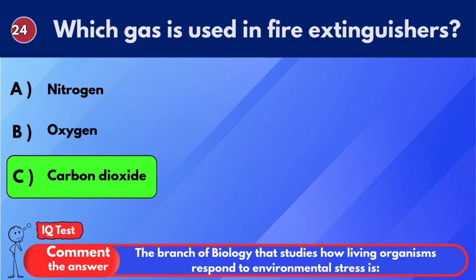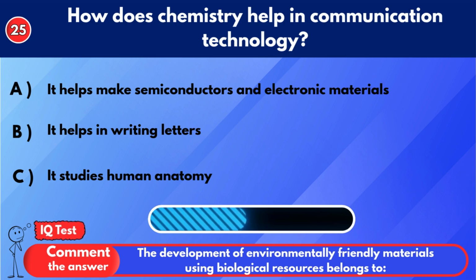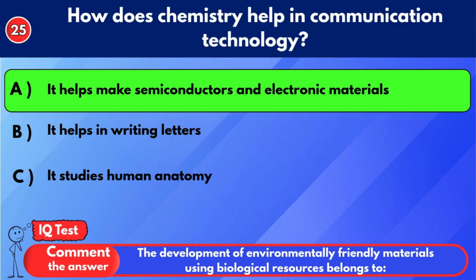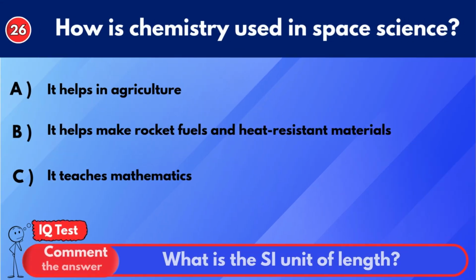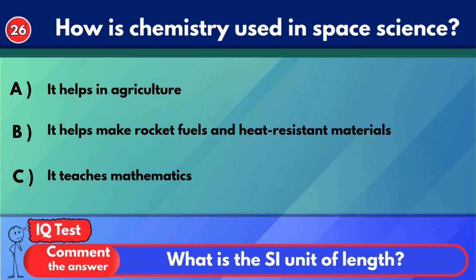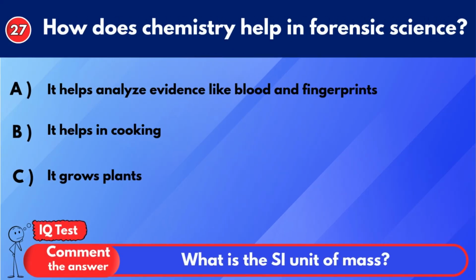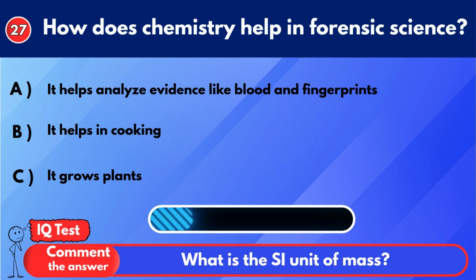Carbon dioxide. How does chemistry help in communication technology? It helps make semiconductors and electronic materials. How is chemistry used in space science? It helps make rocket fuels and heat-resistant materials. How does chemistry help in forensic science?